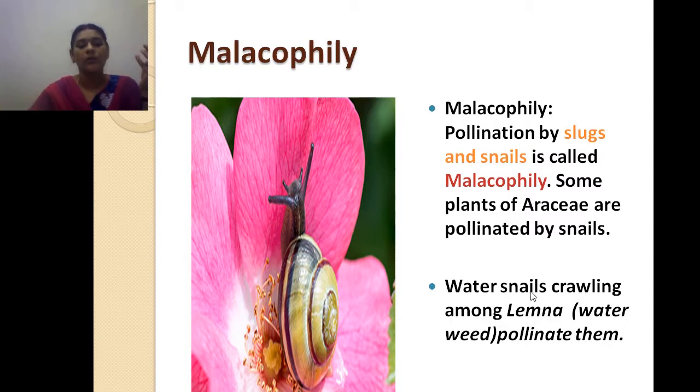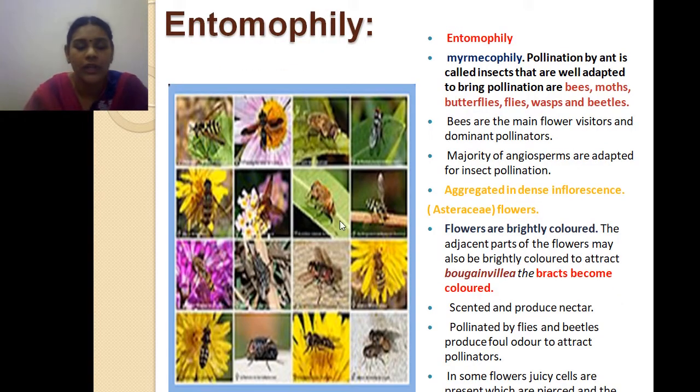Getting pollinated by snails is by their crawling on them, and this causes the pollination. So this diagram also explains what malacophily is. Okay. Next I am coming to entomophily, which is very important. You may get the 3-mark question from this. And this is a very important part also.